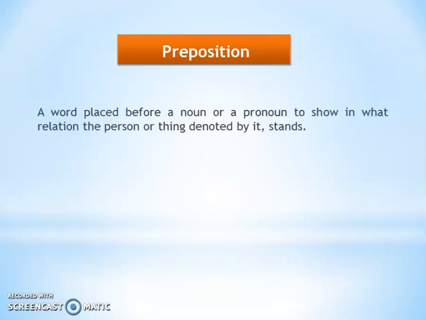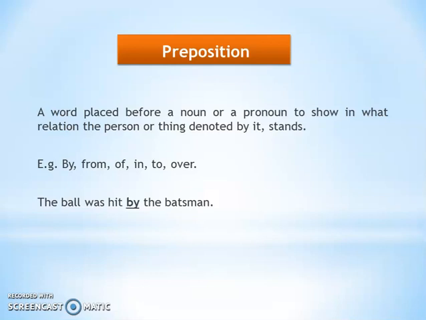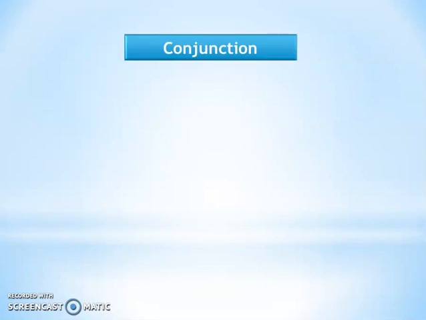Preposition is a word placed before a noun or a pronoun to show in what relation the person or thing denoted by it stands. Example: by, from, of, in, to, over. The ball was hit by the batsman. He will start work from tomorrow. The next part of speech is conjunction.